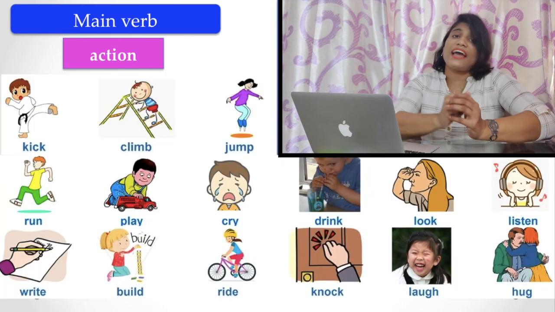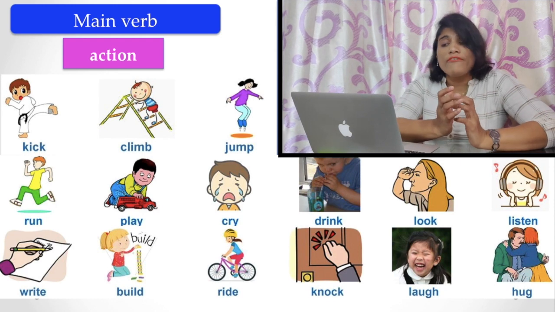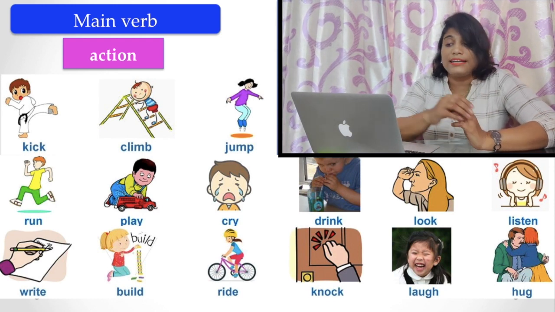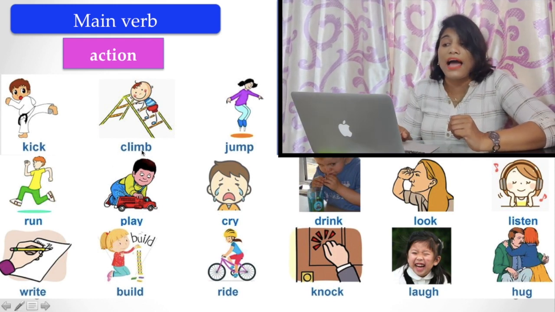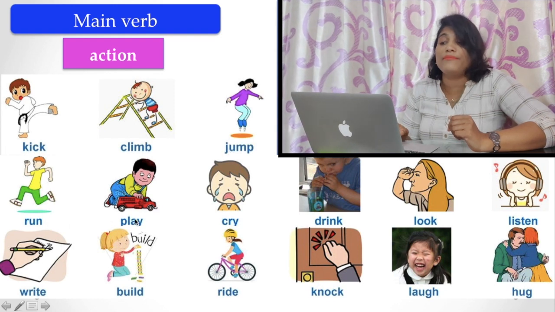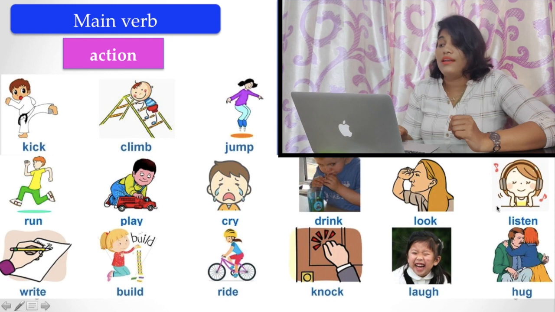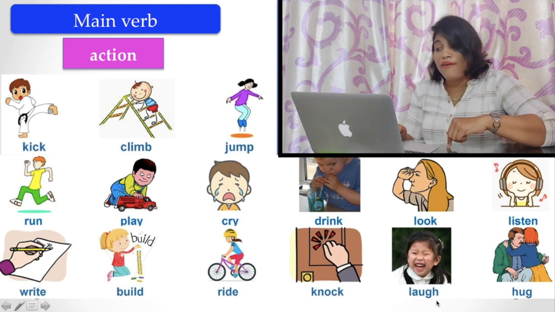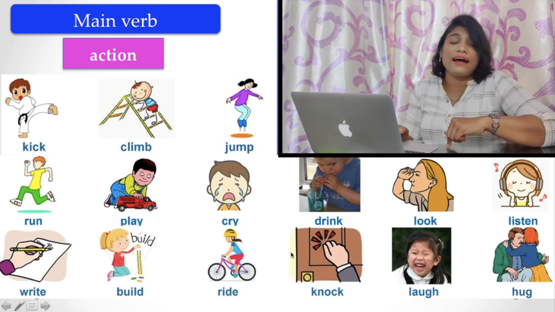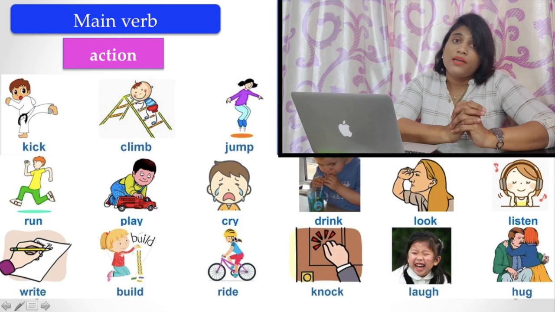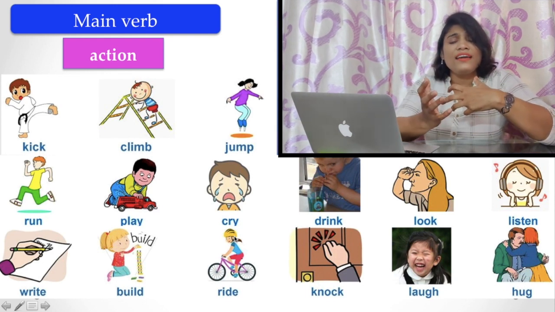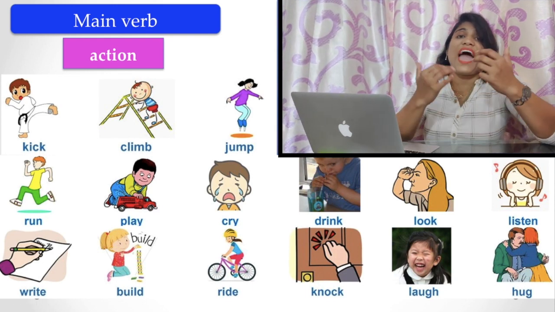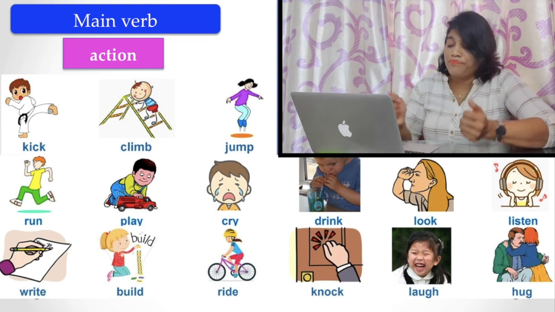Now, the action verbs are of several kinds. That is, you may say kick, climb, jump, run, play, cry, drink, look, listen, write, build, ride, knock, laugh, hug. All these are action verbs because they directly state some action or some doing.